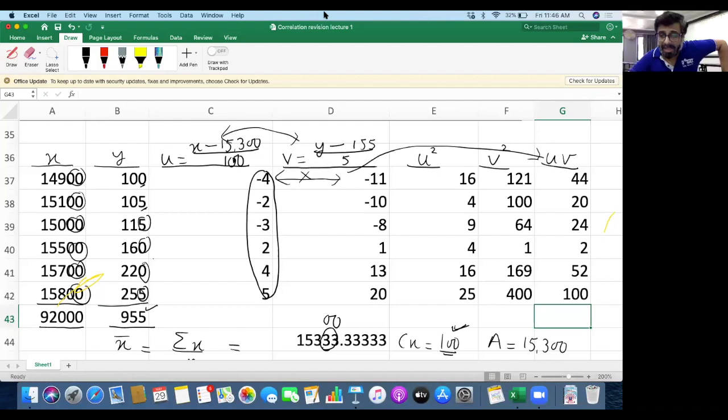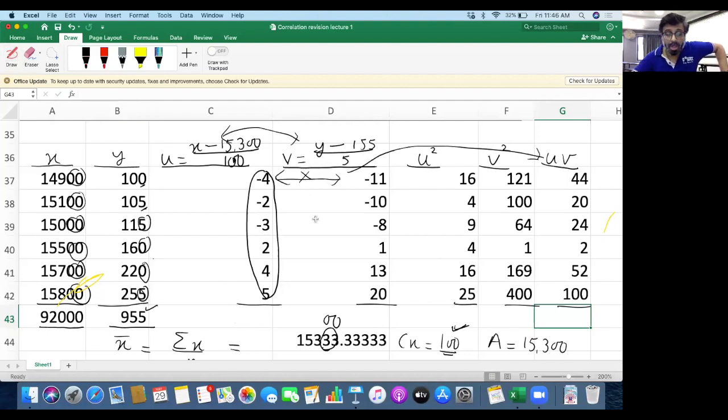Fantastic. So I assume everyone is clear, okay? Now we require the totals of all. So all of you take out your calculators and do the total of all the values. Total of u will be required, v will be required, u square, v square, uv all are going to be required.